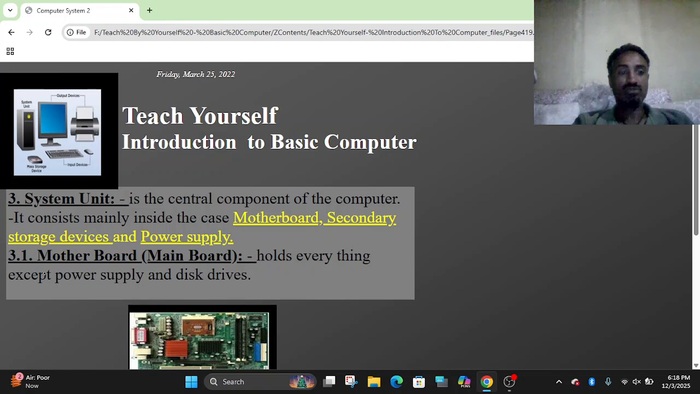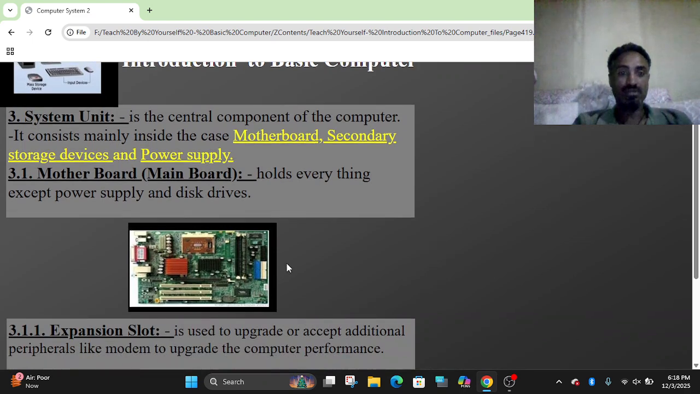Under the system unit, the first component is the motherboard or main board. It holds everything except the power supply and disk drives. The disk drives are separate from the motherboard, but they are found inside the computer case. On the motherboard, there is the CPU, the random access memory, ROM, and a variety of chips.